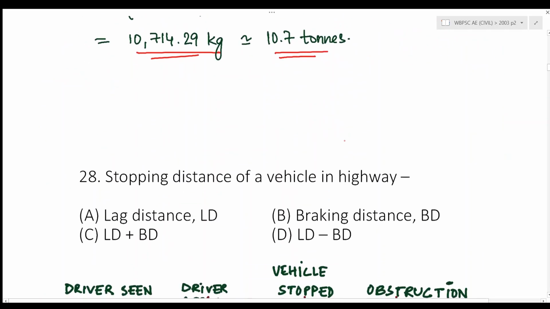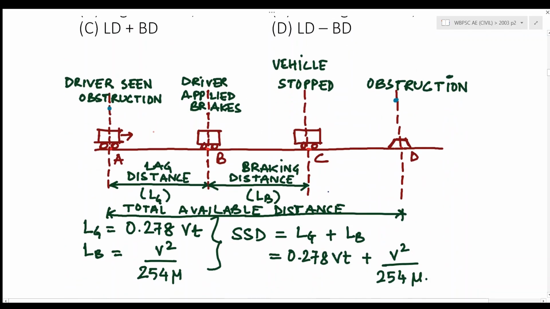Next question is, stopping distance of a vehicle in a highway is. Now, this is the graphical representation of the stopping sight distance. This is the point A where the driver has observed the obstruction and the obstruction is at point D. So, this is the total available distance. AD is the total available distance within which the driver has to stop the vehicle so as to avoid any collision. So the distance between point A where the driver sees the obstruction and point B where the driver applies the brakes is known as the lag distance.